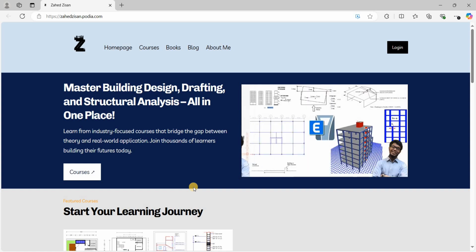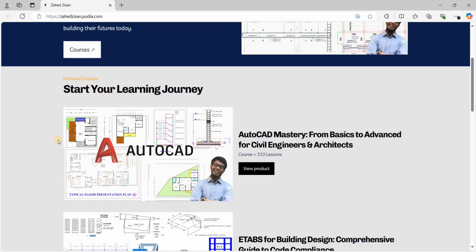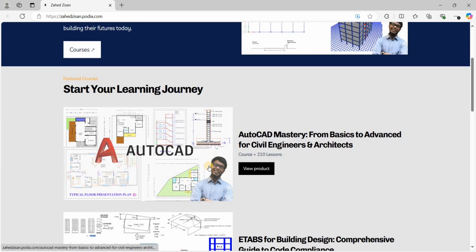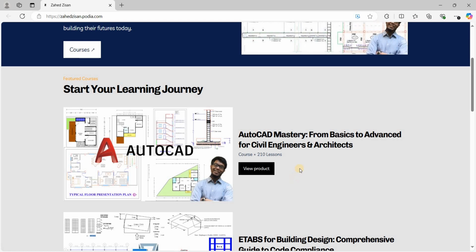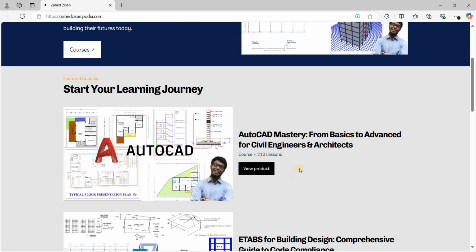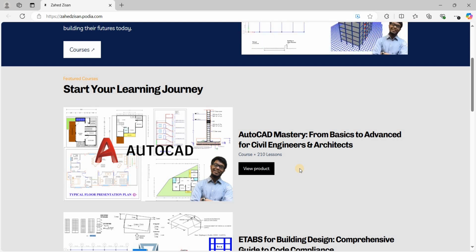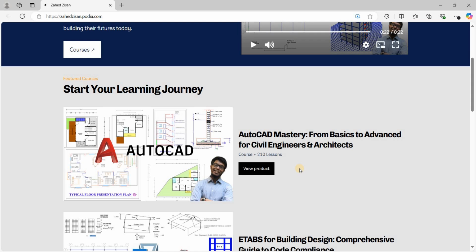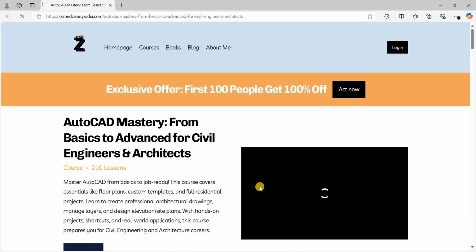So the website currently has 3 prime courses. One of the courses is on AutoCAD. It's titled AutoCAD Mastery from Basics to Advanced for Civil Engineers and Architects. Well, it says it's for civil engineers and architects, but anyone can learn it. The reason it says civil engineers and architects is because it teaches you the topics that are related to architecture and civil engineering.